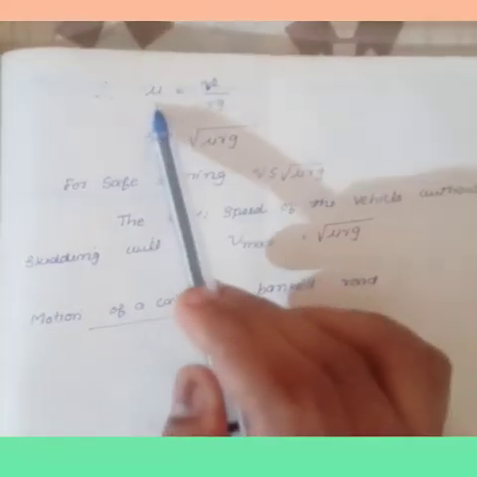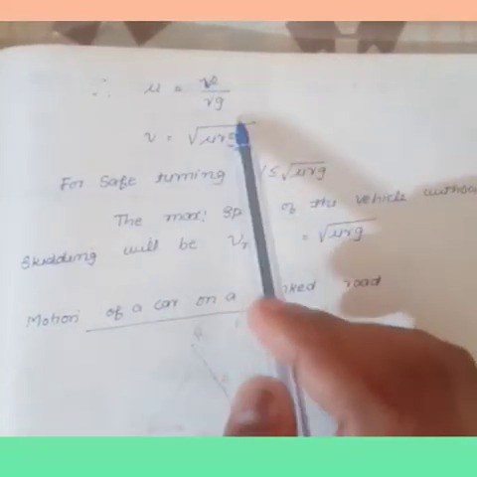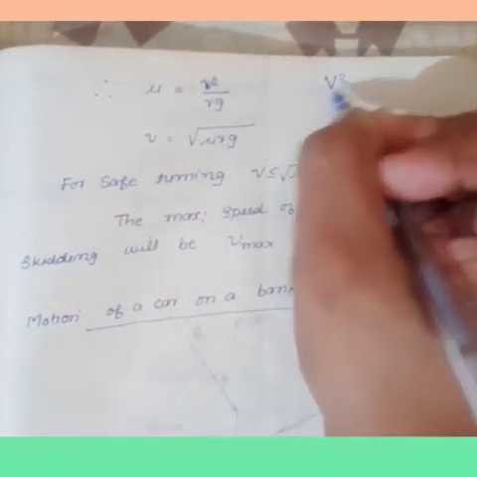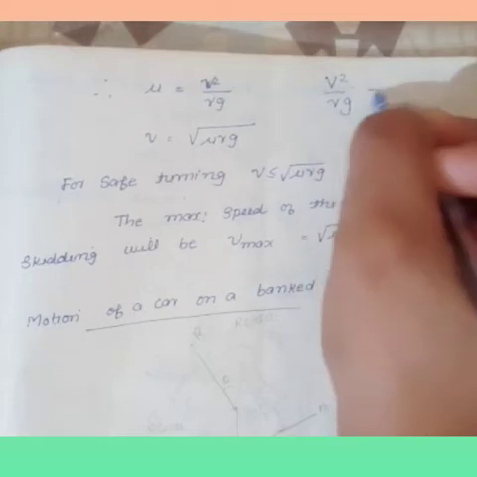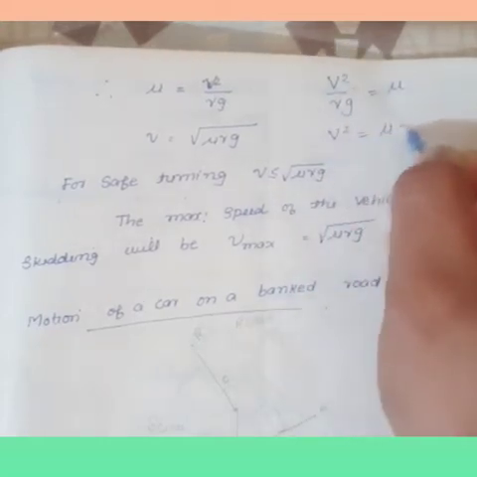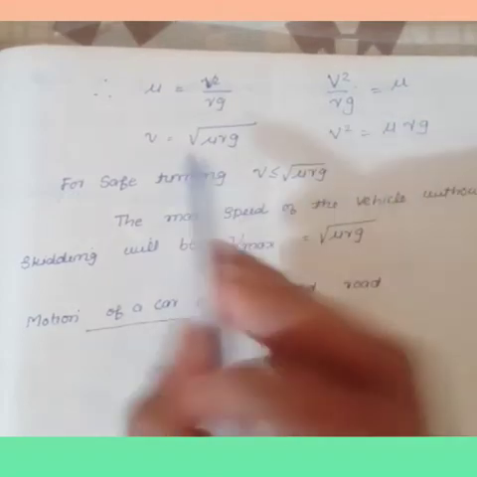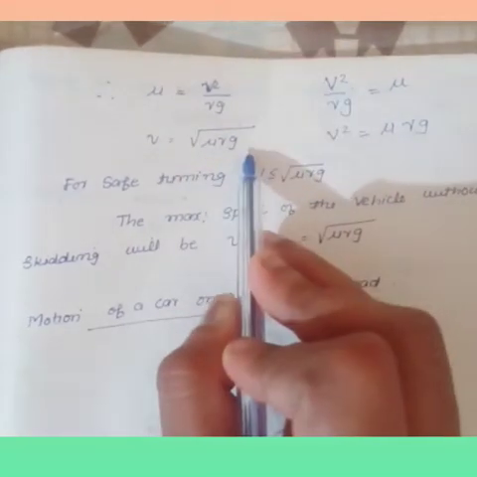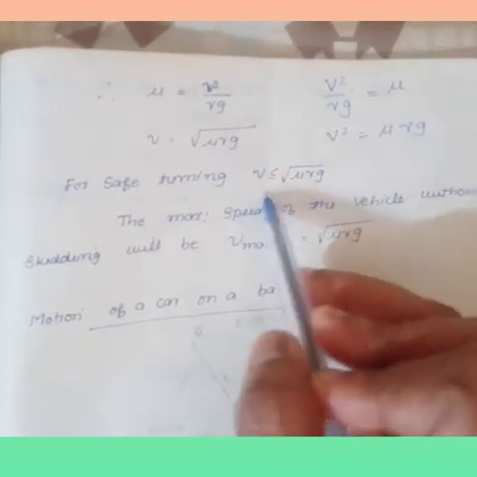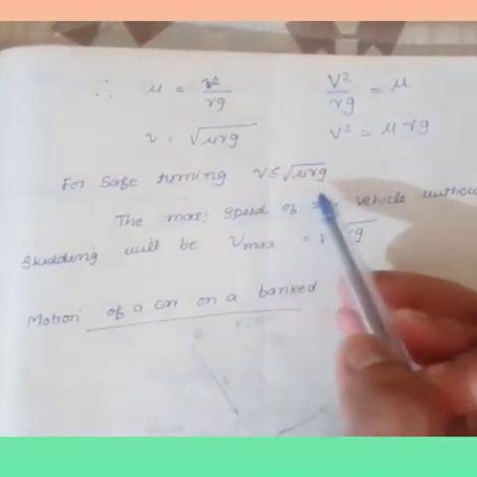So mu is equal to v square divided by rg. From this equation you have to find out the velocity v. So v square is equal to mu into rg, and v is equal to root of mu rg.